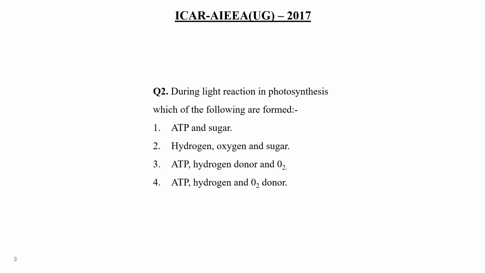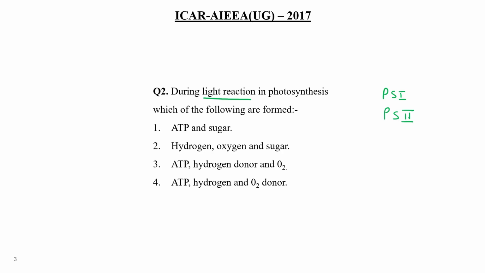Okay, now time up. Photosynthesis has two types of reactions, light reaction and dark reaction. Further we can classify light reaction into PS1 and PS2, photosystem 1 and photosystem 2, or as cyclic or non-cyclic photophosphorylation and so on. They just want to know which of these four choices are formed during light reaction.